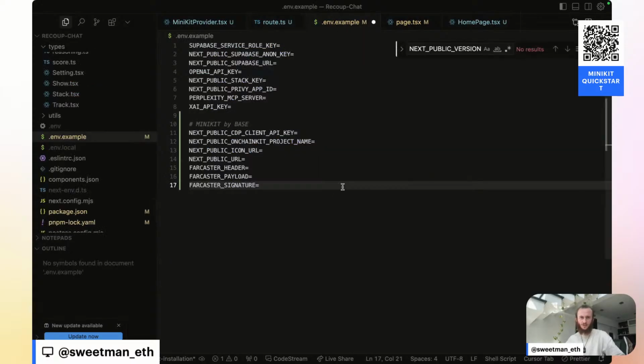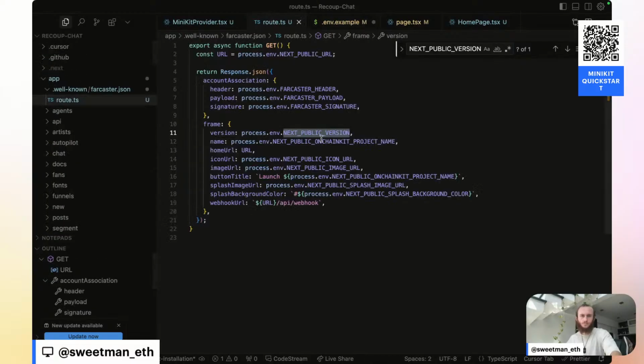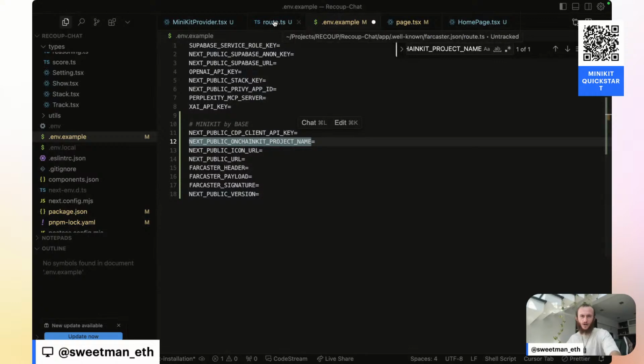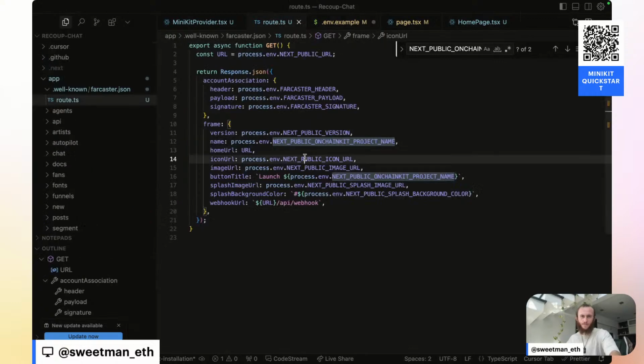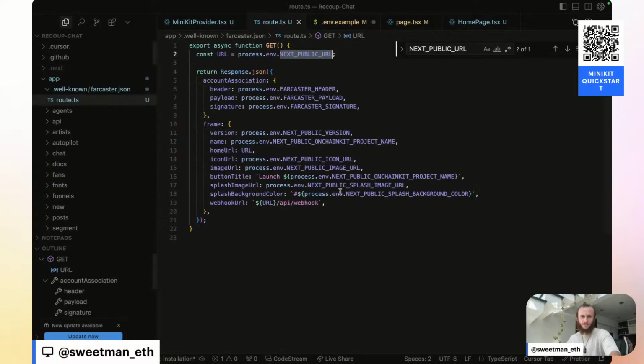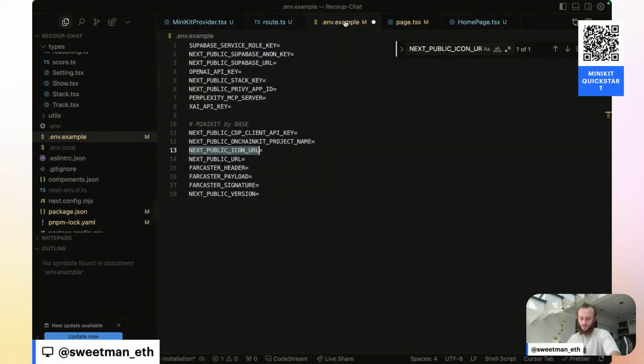Is that already included? It looks like it's not. On-chain kit project name. We've already included that one up above. Public URL, I believe we just verified that we have. Yep. Icon URL, we should already have that. We do. Image URL, we don't have that one, so let's add it.